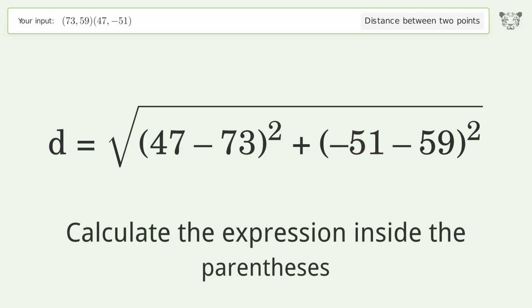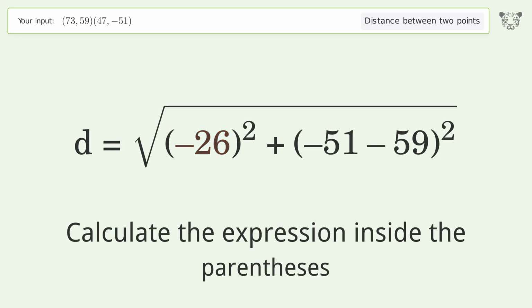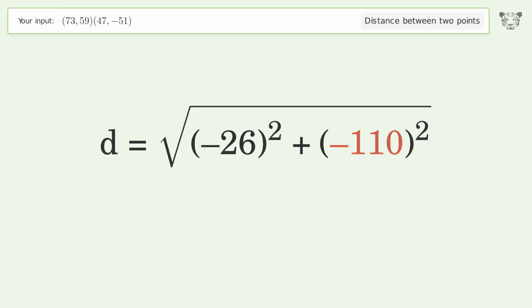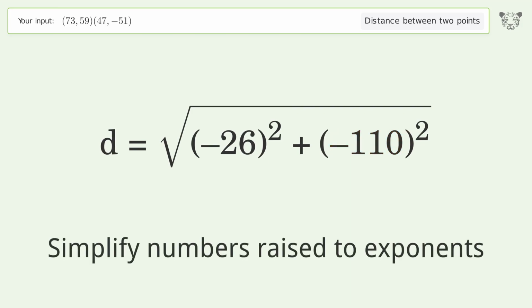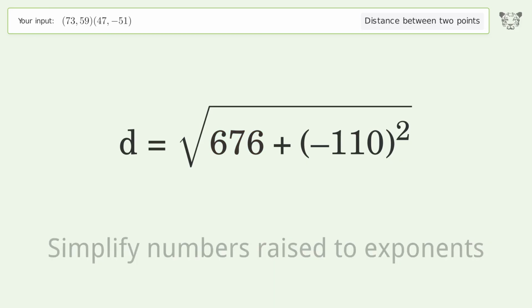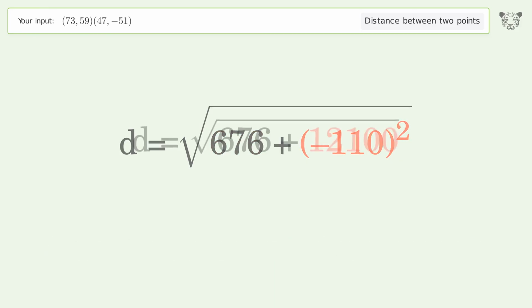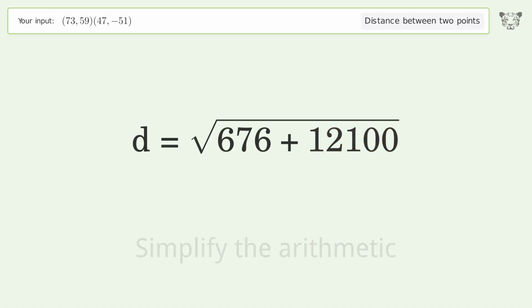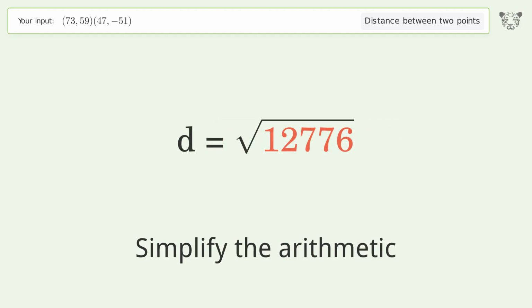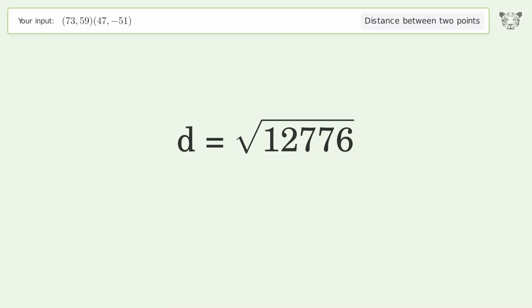Calculate the expression inside the parentheses. Simplify numbers raised to exponents. Simplify the arithmetic. And so the distance between the 2 points is the square root of 12,776, or 113.031.